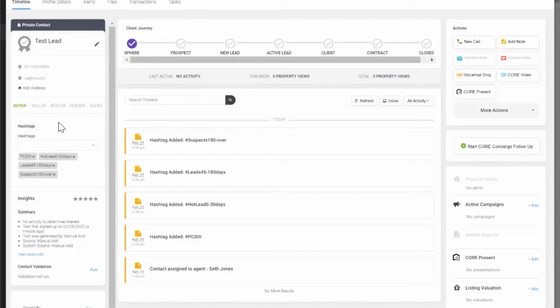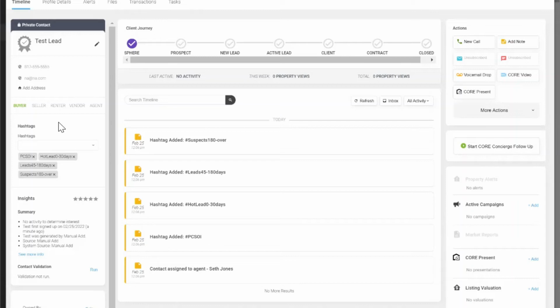Anybody that's in your database needs to have one of these categories. Now, on top of that, suspects have no other categories. Suspects are going to be 180 and over. They don't have any other categories that they would be a part of. However, you can have somebody that's in your PCSOI that also is a hot lead. So if you have a friend that calls you and says, hey, I'm ready to buy, I know you're in real estate and I wanted you to help me out, they're already a PCSOI, and then you're going to have hot lead as well.